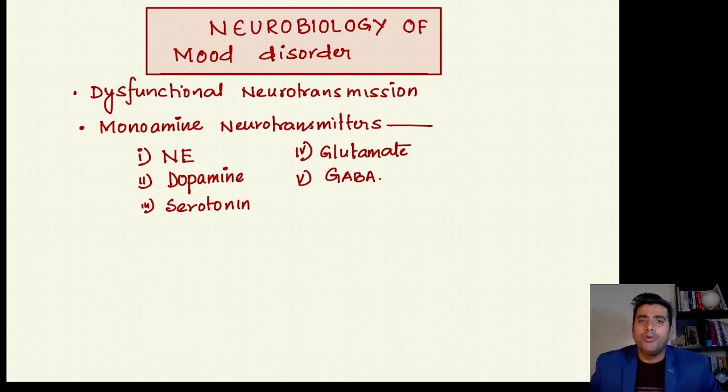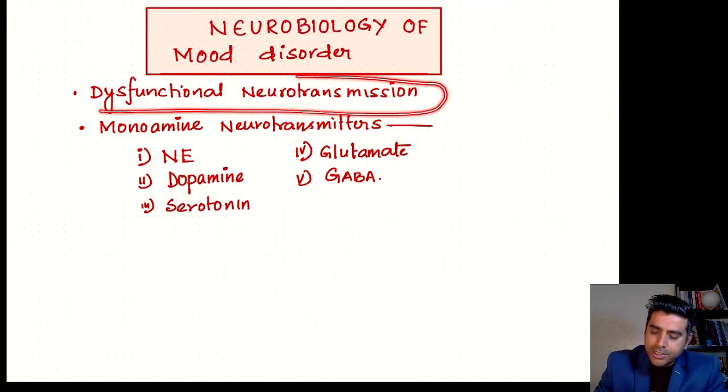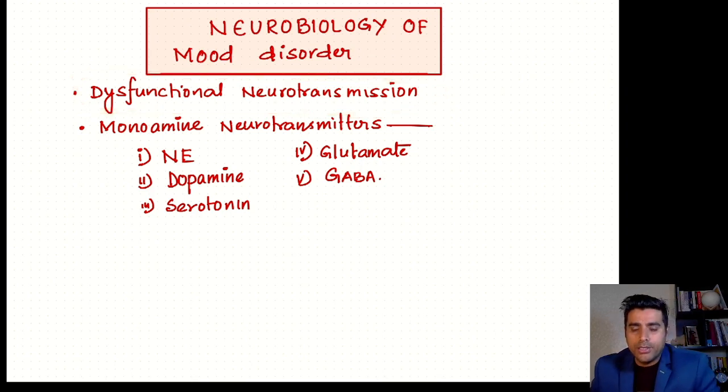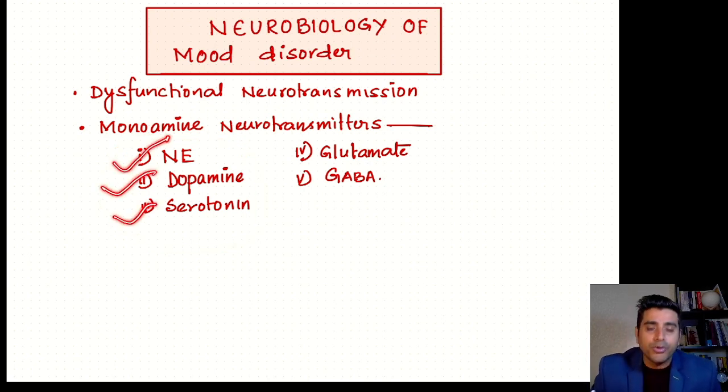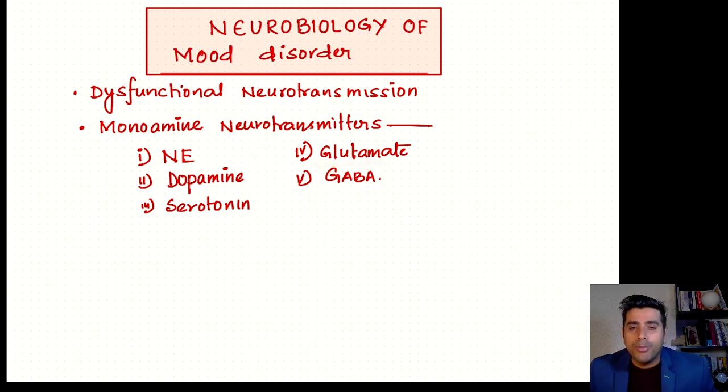Neurobiology of mood disorder is a very important topic. In neurobiology, we know that mood disorder is because of neurotransmitters, that is, dysfunctional neurotransmission is one of the important hypotheses for this mood disorder. So what are those monoamine neurotransmitters? These are very important. These are three: norepinephrine, dopamine and serotonin, plus glutamate and GABA.